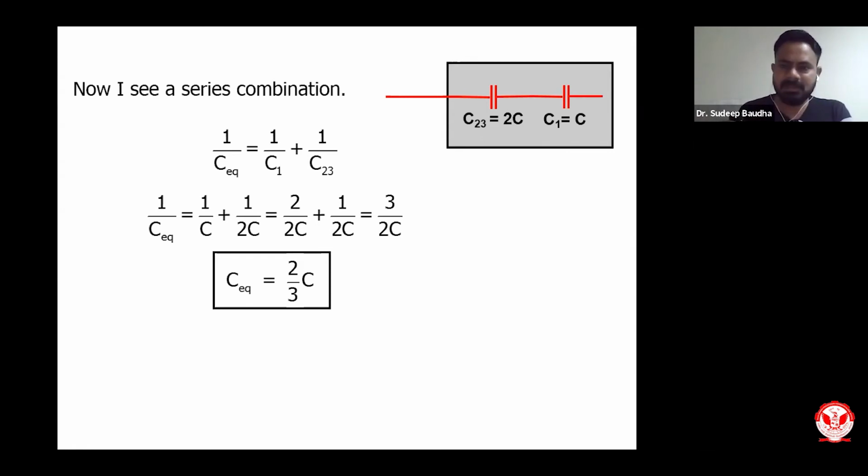Whatever the case, you try to break the geometry into parallel and series combinations, and then you find the equivalent capacitance, and gradually, after doing many calculations, you will finally get the capacitance of the entire system which has a combination of capacitors.